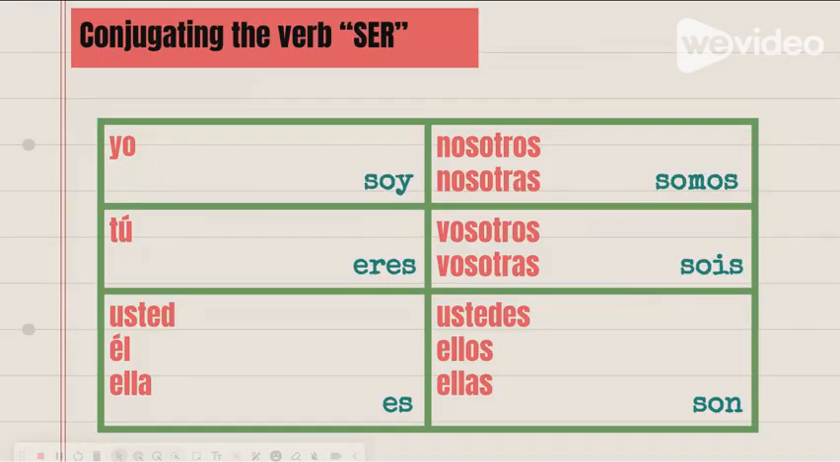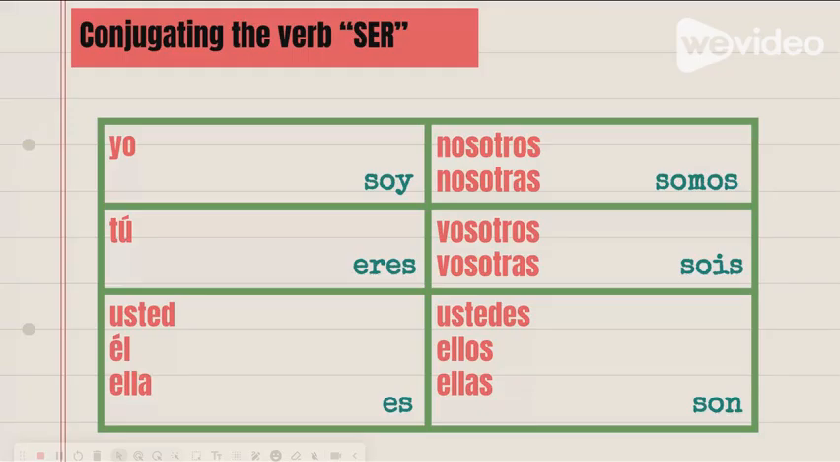So when you're conjugating the verb ser, for yo, you would say soy. When you're saying tú, you would say eres. And when you're saying usted, él, and ella, all of those would have es following the pronoun. For the plural words, nosotros and nosotras would both use the word somos. You don't have to change this word based on gender. It's the same no matter what.